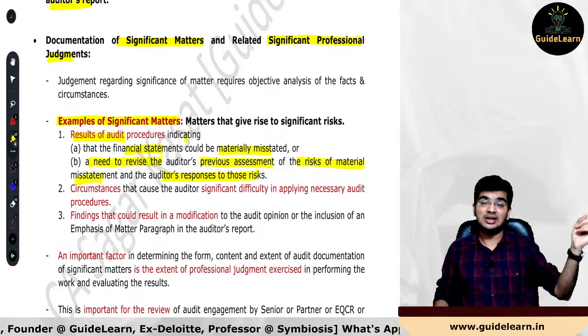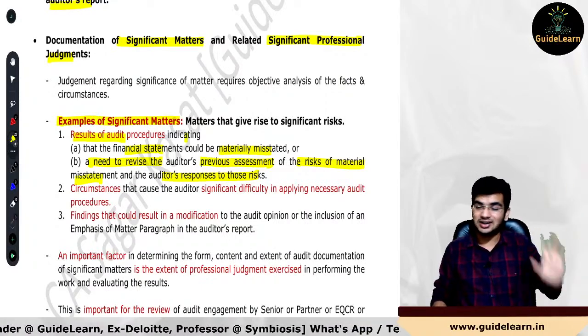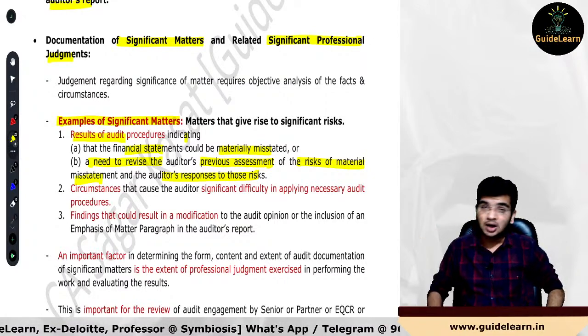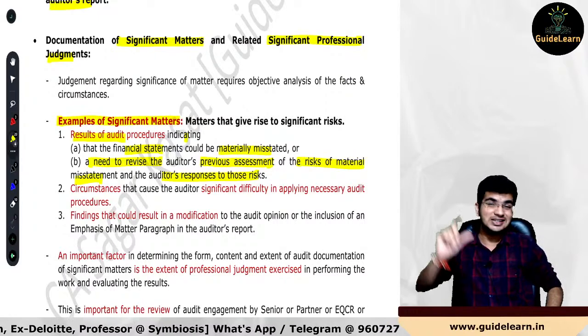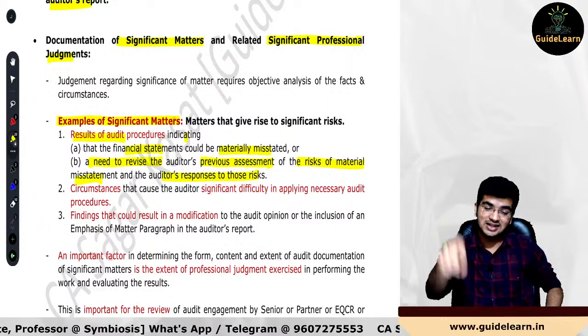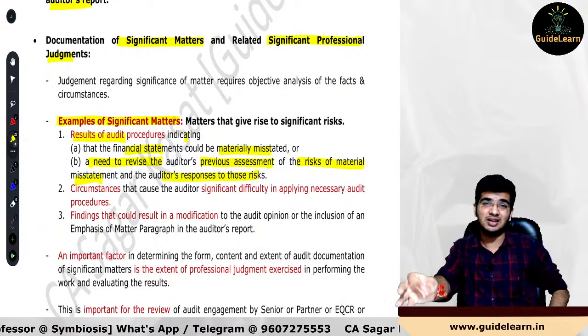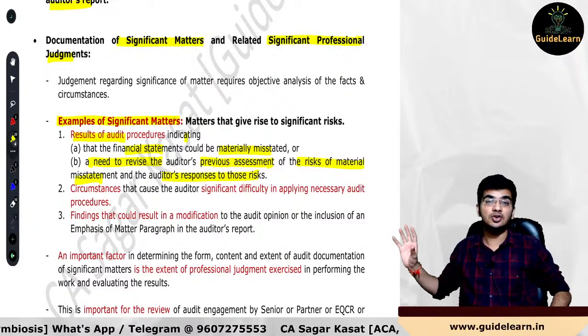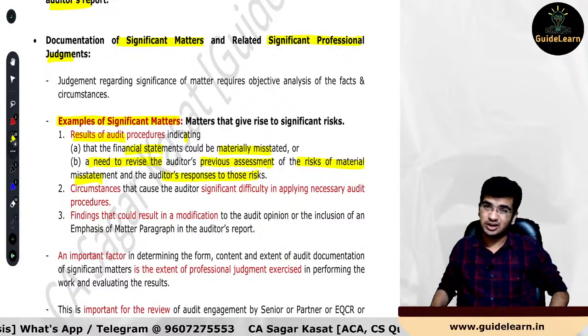then you go back to your risk assessment procedure and audit planning documentation, and you change your audit planning and revise your risk assessment level. Whenever you find such a need to revise the risk assessment level previously determined while audit planning, in that scenario you find that particular matter giving rise to significant risk or a significant matter, and that is how, guys, you will be able to identify these particular matters.